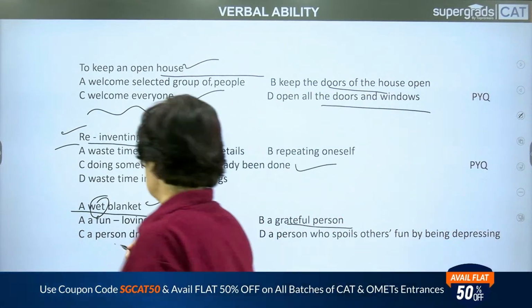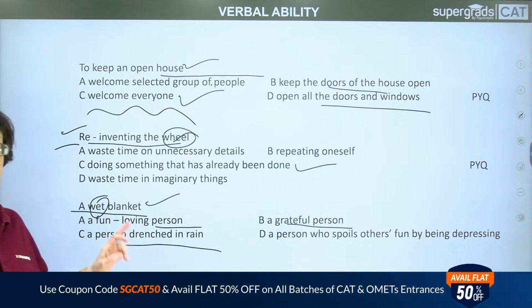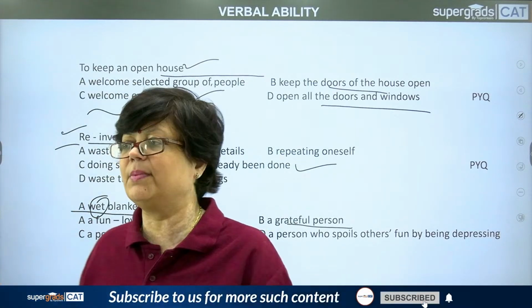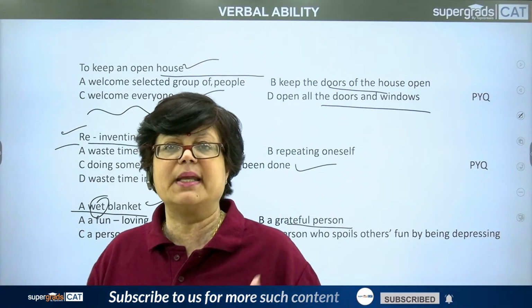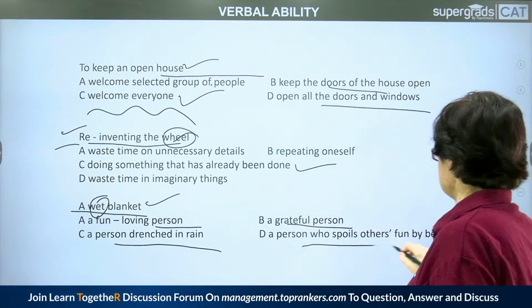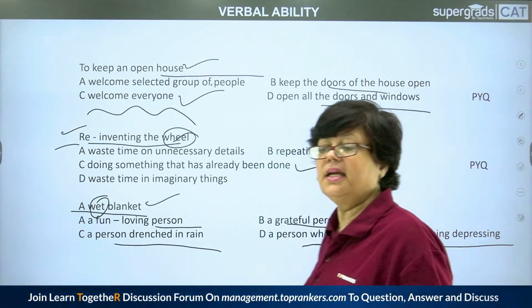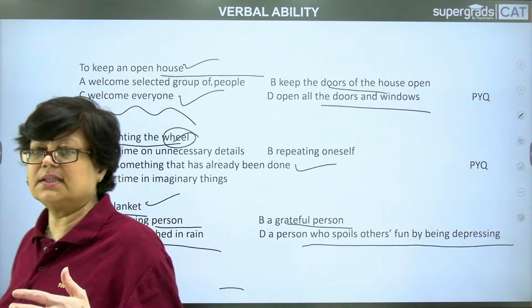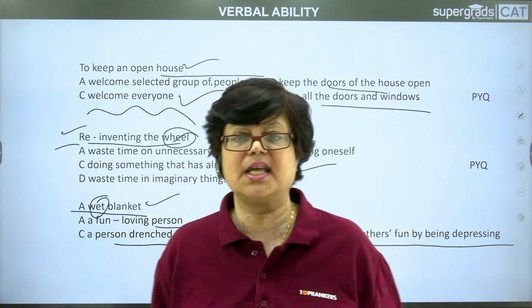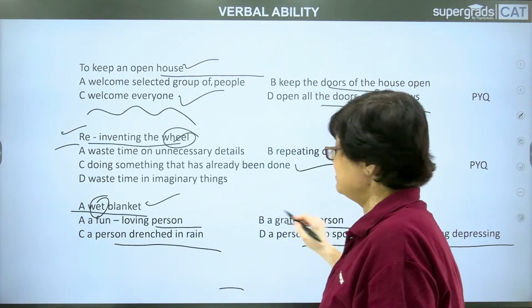Or is it a person drenched in rain? Drenched in rain means he's totally soaked in rain. He went out maybe and it started raining and his clothes became wet. Is this the meaning? The meaning is a person who spoils others' fun by being depressing. This person does not enjoy himself, neither does he allow the others to enjoy themselves. So he is a wet blanket.